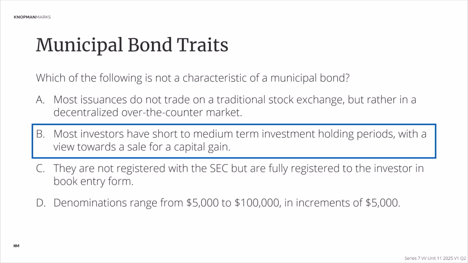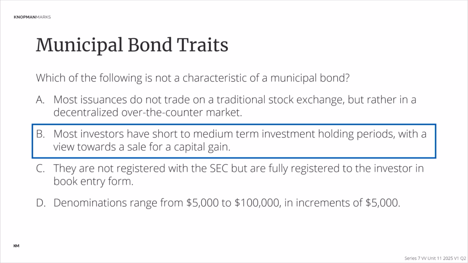That being said, how are they registered? They're registered to the investor. Now, that's the same word, registered with the SEC, registered to the investor. Registration with the SEC is a disclosure regime under the Act of '33. Registered to the investor just means that the municipality knows who the owner is, and they're registered in book entry form. So it makes it easier for the municipality to make the interest payments.